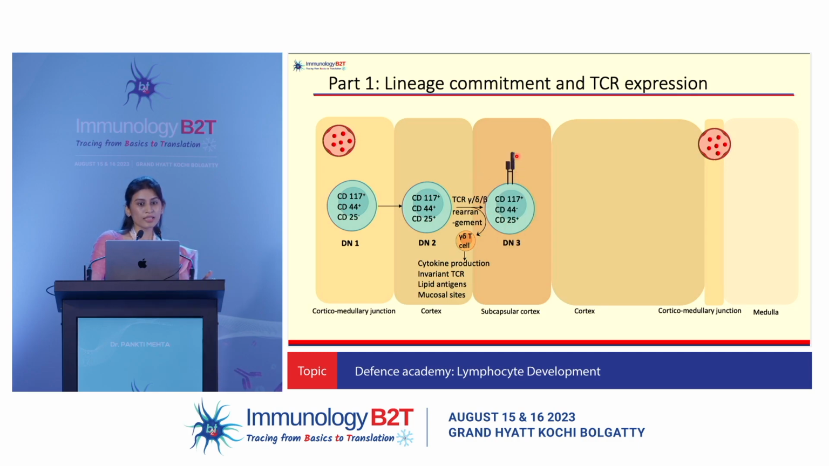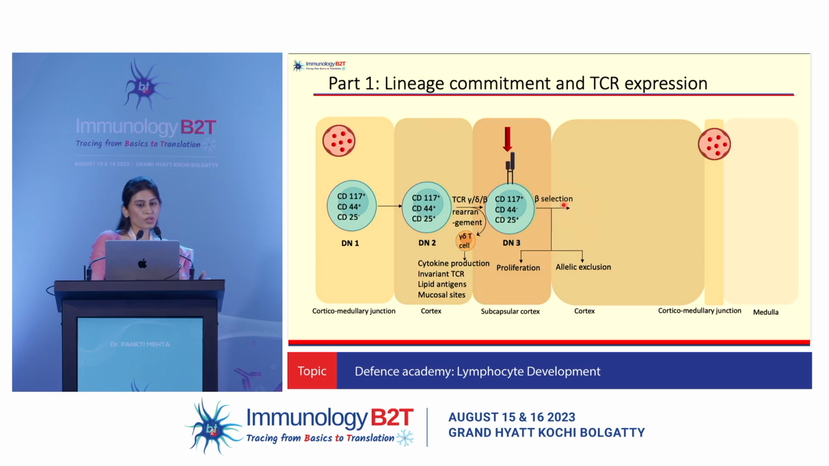The rest of them who rearrange the beta chain move to the next double negative 3 stage. We can now see that it is expressing the beta chain along with a surrogate or a pre-alpha chain, and it has now started to express CD25. So, it receives some signals through the pre-TCR and undergoes this process of beta selection.